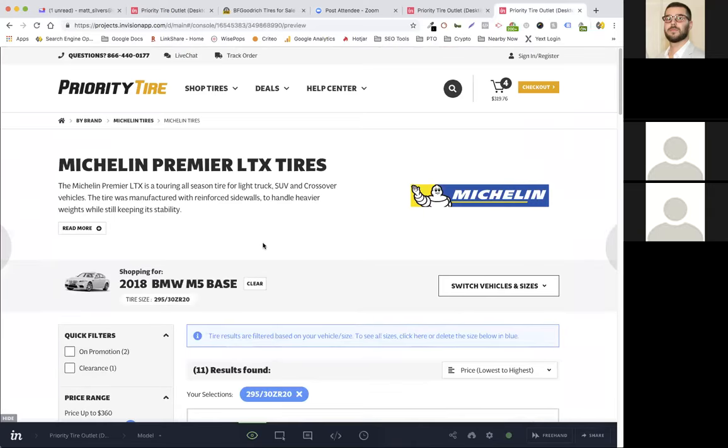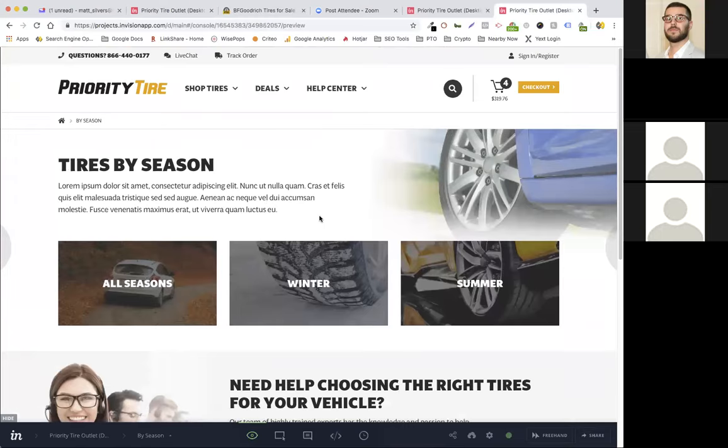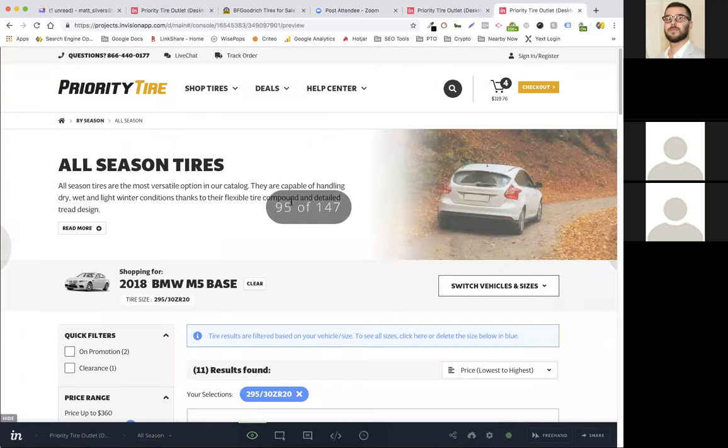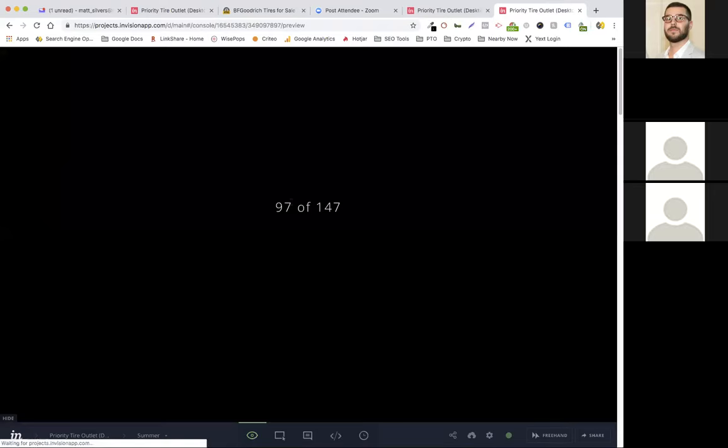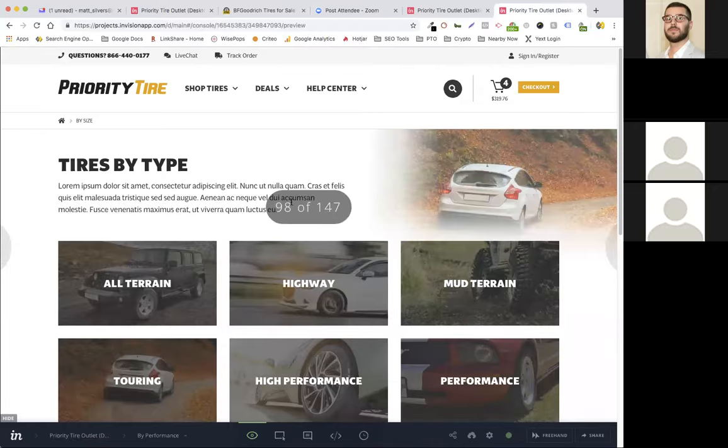Yep. So here is a model page. Now I went to Michelin, I picked Premier XLT as the drill down, and it's just a regular search result for that. Ignore that page. So again, here's just by season. Here is the top level by season that you looked at. Here's all seasons, winter, summer. Again, same template. You don't have to redo any of these. It's just one design for you guys.